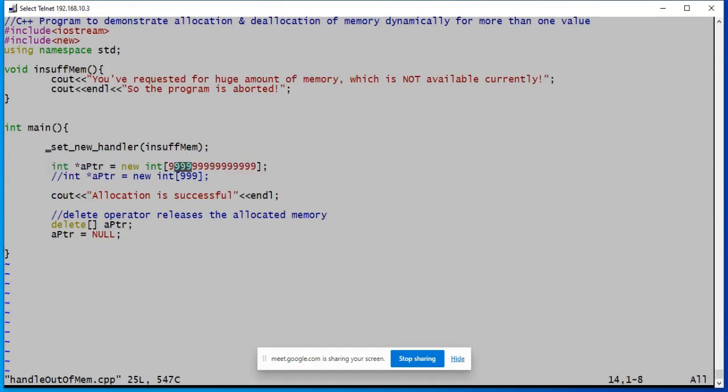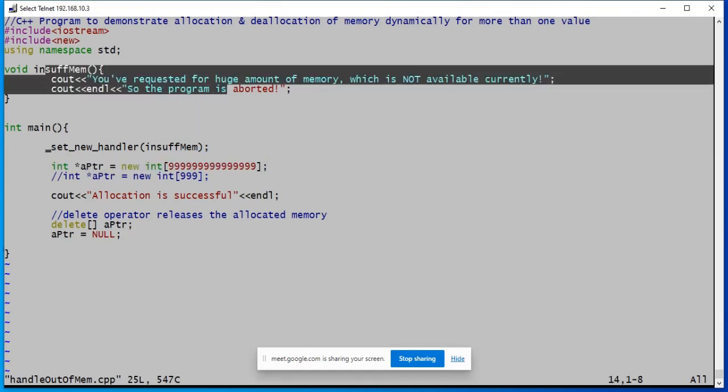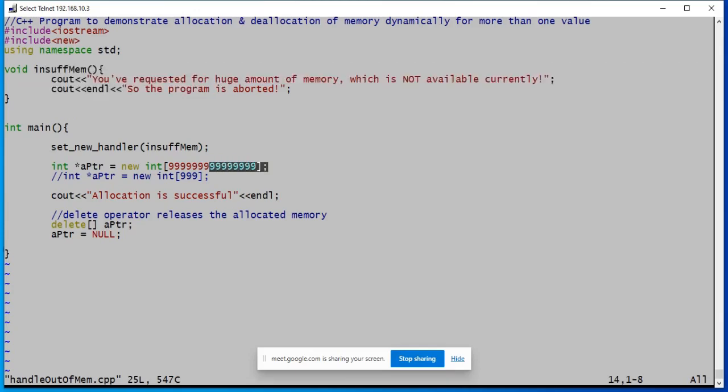Again it is not available, and the control comes here. So this continues until the system is able to allocate so much memory, which is not happening in our case.